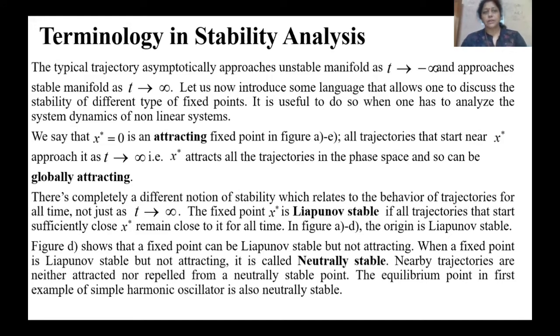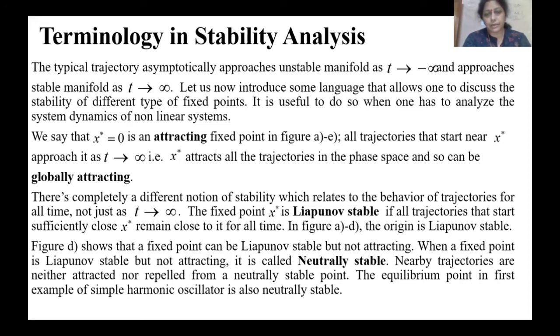So how are we explaining this? The typical trajectory asymptotically approaches the unstable manifold as t tends to minus infinity, and approaches the stable manifold as t tends to infinity. And so we say that x star equal to 0 is an attracting fixed point. All trajectories that start near x star approach it as t tends to infinity. This means x star attracts all the trajectories in the phase space, and so it will be known as globally attracting also.